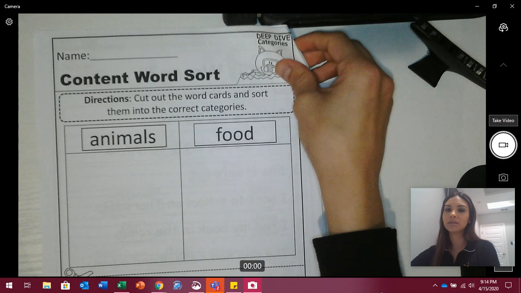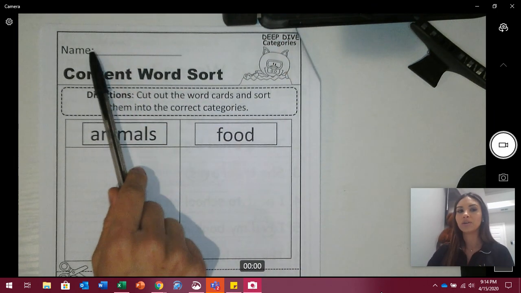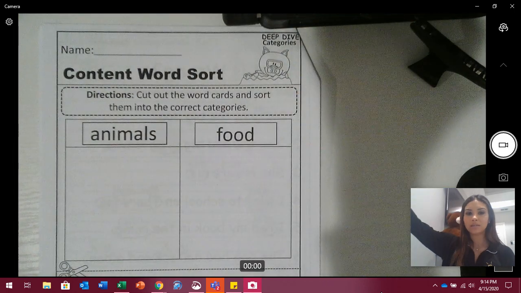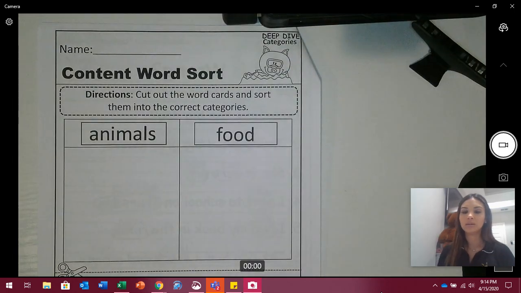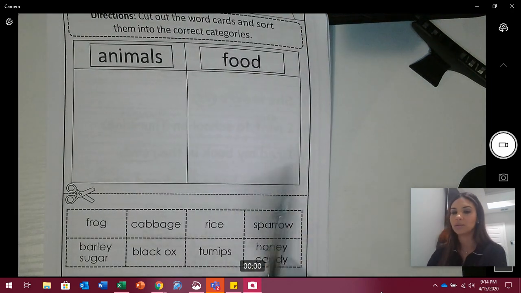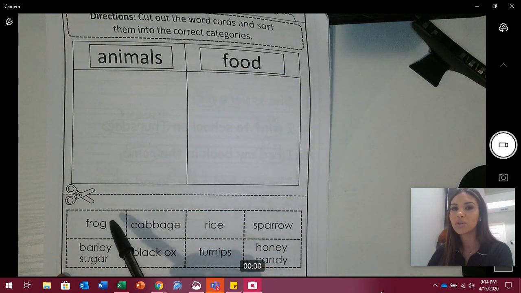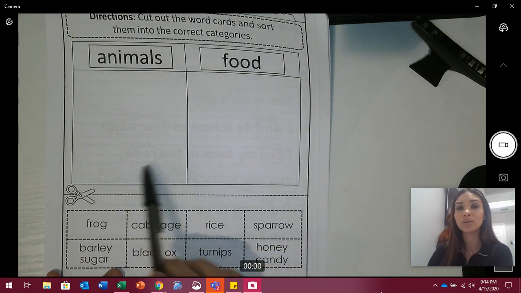Your page looks like this. The first thing that you need to do before we start, you can always press pause, is write your first name, last name, and the date. Okay? And then we're going to sort them out in the animal category or the food category. Let's start with frog. Is frog an animal or a food?